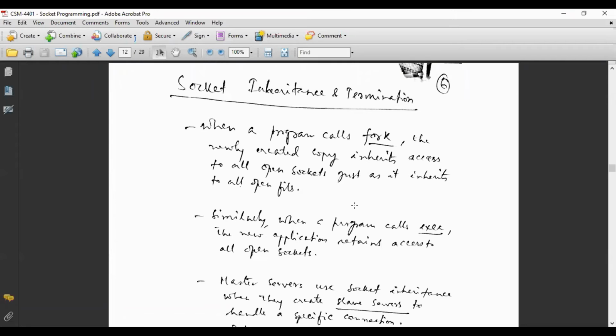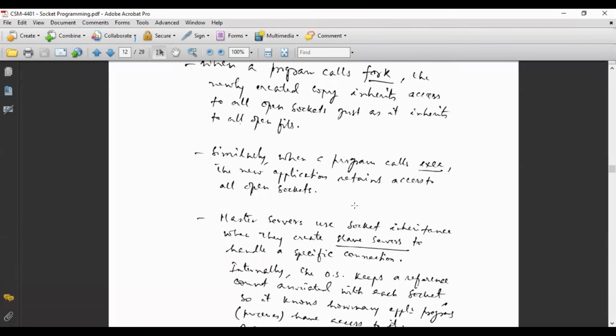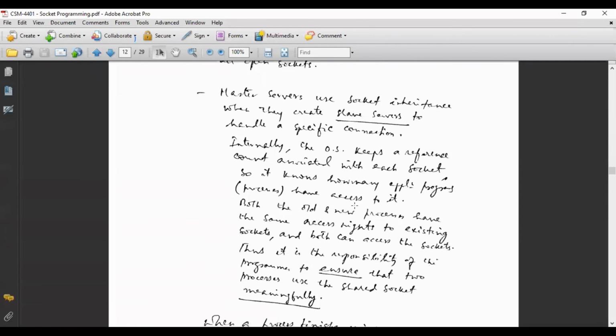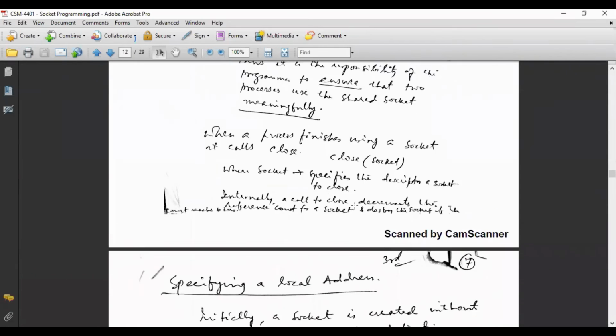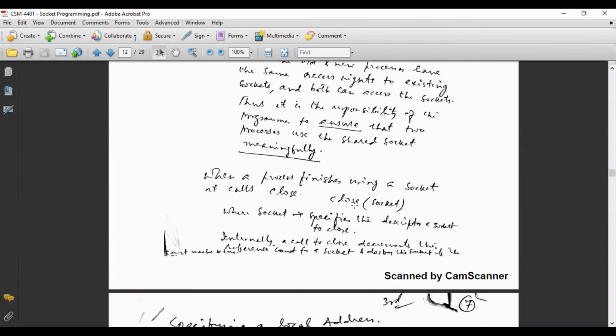And for that, we know that two Unix commands are there. Those who are familiar with Unix might know that one command is known as fork and another is known as exec, the execution command. Using these two commands, you can create the child server. And the moment the child server is created, it has access to all the open sockets of the parent server. You go through it and you will find how to create this server.